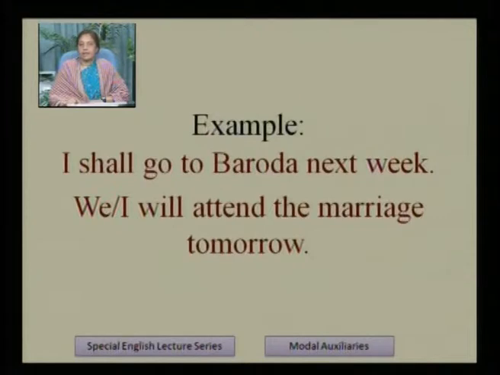For example, I shall go to Baroda next week. We or I will attend the marriage tomorrow. In both these sentences, we can use shall, we can also use will, but here we will use shall. I shall go to Baroda next week.